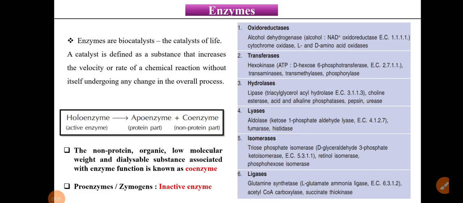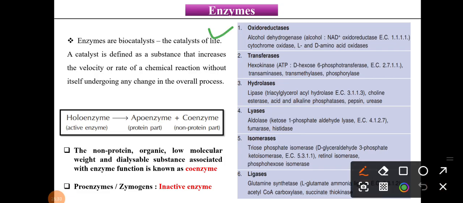So here is the classification of enzymes: oxidoreductases, transferases, hydrolases, lyases, isomerases and ligases. Right? So that is the standard classification of enzymes. Here they are giving some numbers, EC 1.1.1.1, right? So what is this actually?